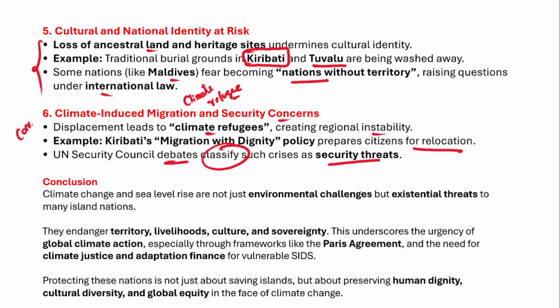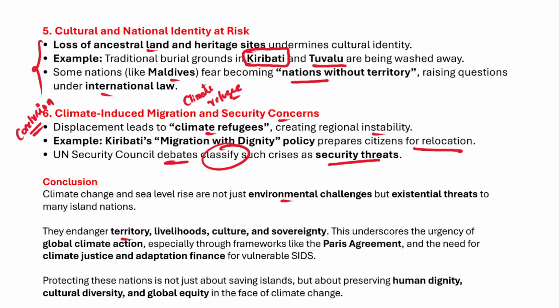Now, if we talk about the conclusion in this answer, what should be the conclusion? Climate change and sea level rise are not just environmental challenges, but they are existential threats that human civilization has been facing. And many island nations would submerge under water if we don't control global warming and climate change. Under the Paris Agreement, we plan to limit global temperatures below 2 degrees Celsius, if possible to 1.5 degrees Celsius. Therefore, they endanger our territory, livelihoods, culture and sovereignty.